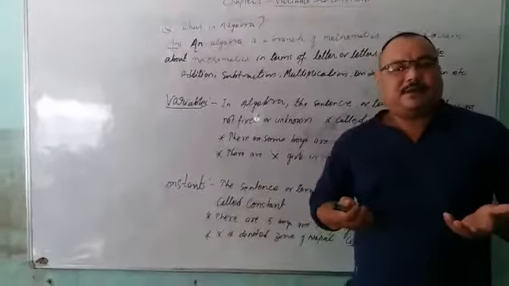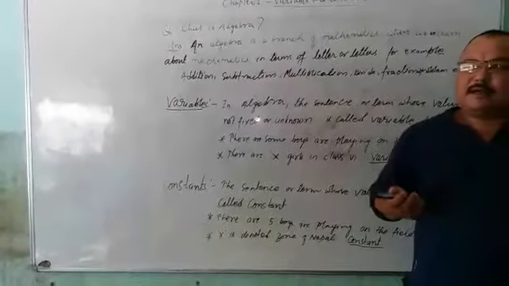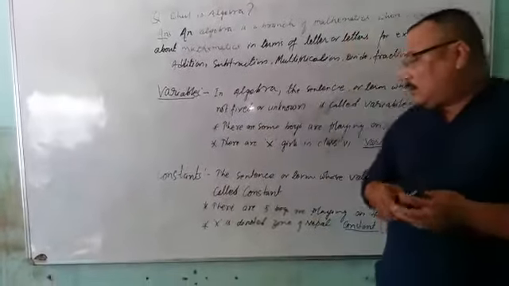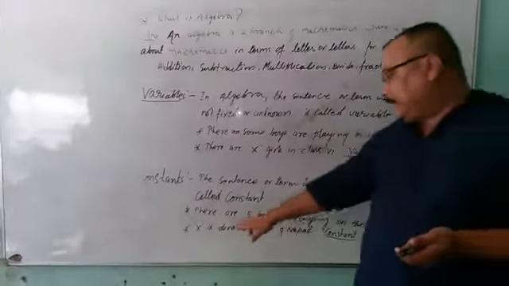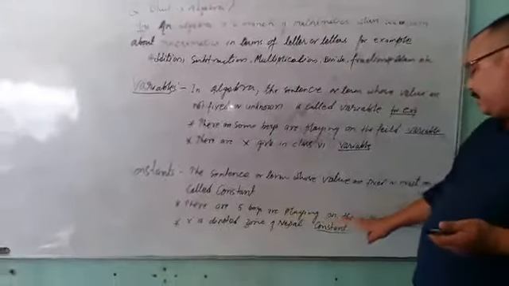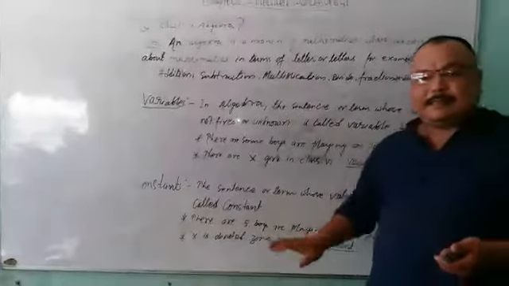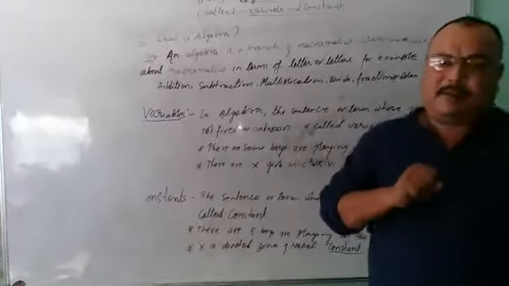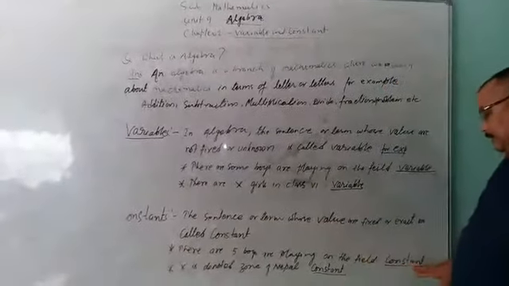My dear students, you know very well how many districts there are in Nepal. Yes, it is fixed. Another sentence: there are 5 boys playing on the field. This sentence is clear, there are only 5 boys playing on the field. So this sentence is a constant.